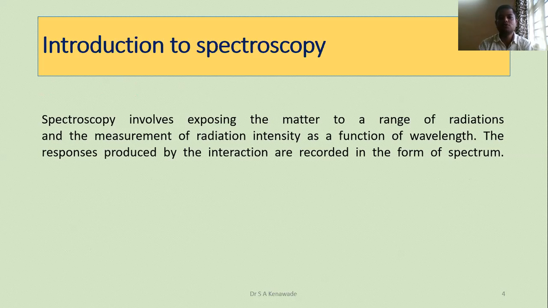The response produced by the interaction is recorded in the form of a spectrum. Imagine this is your radiant energy and this is your matter. This radiant energy is bombarded on this matter, then the matter produces some interaction, and this interaction can be recorded in the form of a spectrum, and this spectrum we can study as spectral analysis.